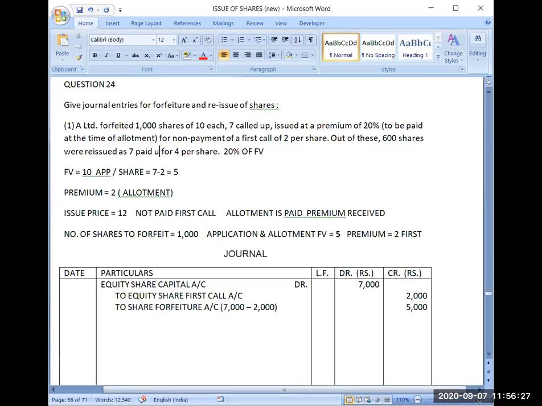I told you at that time that one part is paid up. This means that you will assume that I have received rupees 7. But how much are you charging? You are charging only rupees 4. You are taking from the new buyer, from the new investor, only rupees 4. And while taking rupees 4, you are assuming that he has paid us rupees 7. This is the thing. Now it is clear.